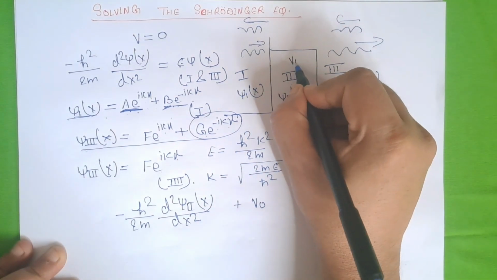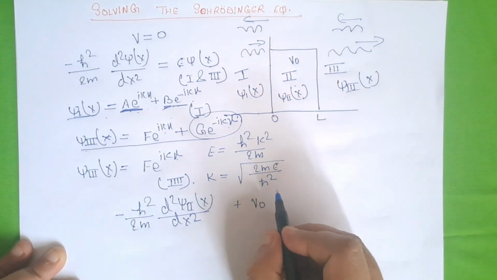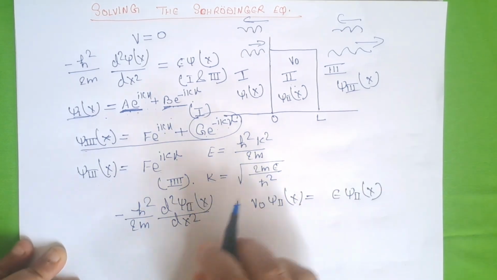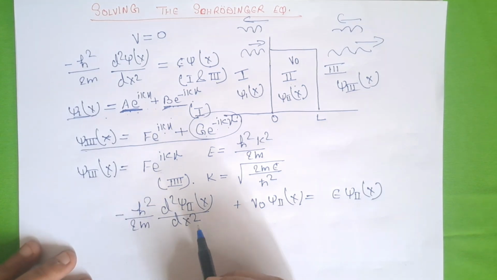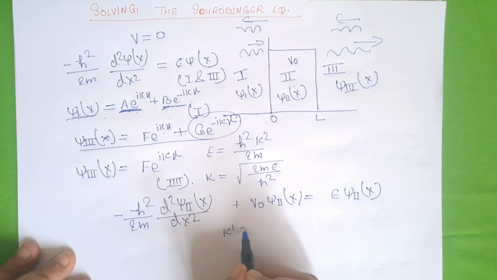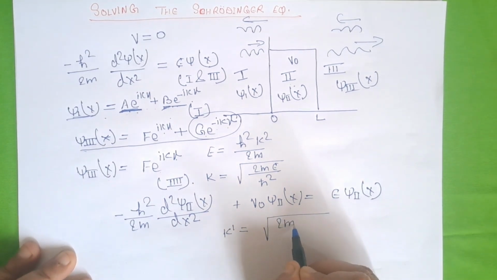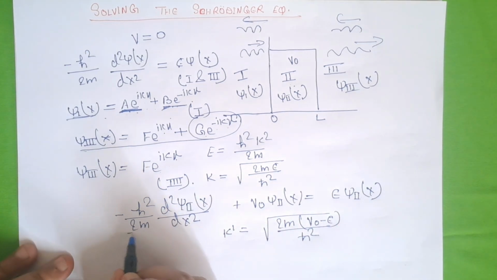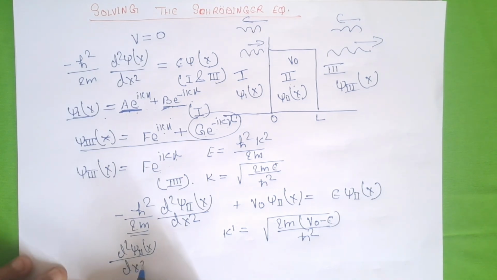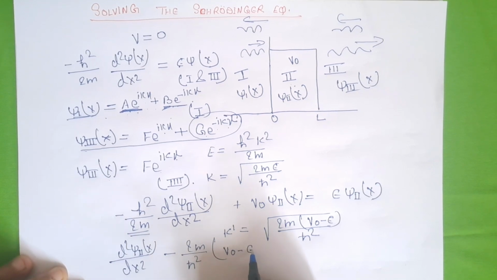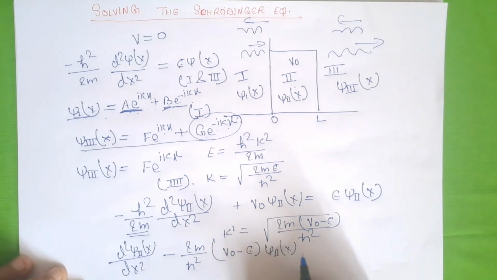V naught is the potential energy of this region 0 to L. Now we can reduce this, and if we substitute k dash equal to root of 2m V naught minus E divided by h bar square, then finally this equation will become d2 psi 2 of x divided by dx2 minus 2m divided by h bar square V naught minus E psi 2 of x equal to 0.